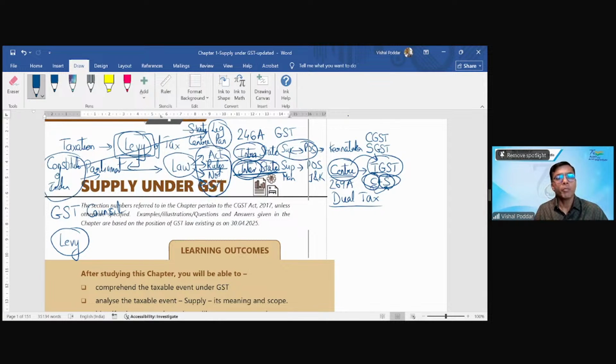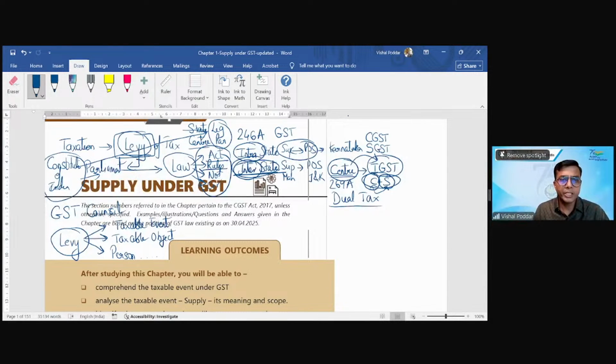Now, when we talk about levy, for creating a levy, there have to be components. Now, what does the GST law say? Okay, powers are given, acts are made. Now, through these acts, the Parliament wants to impose the GST tax, which may be center, state, IGST, whatever. But for creating this levy, for imposing this tax, there have to be some components. First is the taxable event, then the taxable object, and then other requirements like the person and other things.